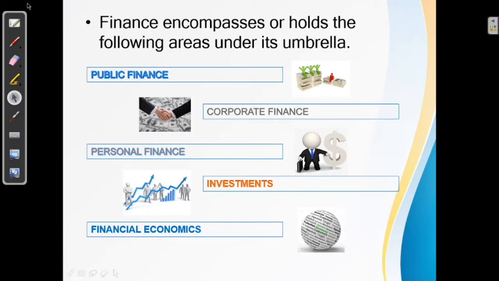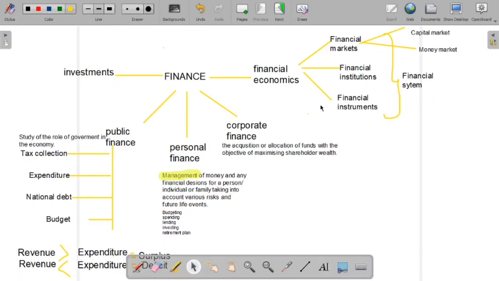So let us look into what financial economy consists of. Financial economy consists of the financial market, financial institution, financial instrument, right? So three main components of financial economics. What is financial markets? Of course, it's about the capital market and the money market.